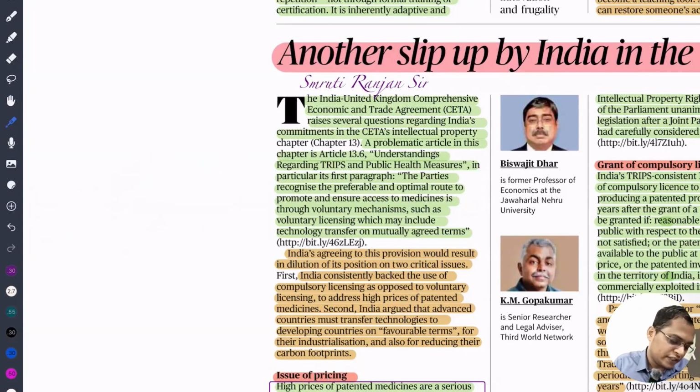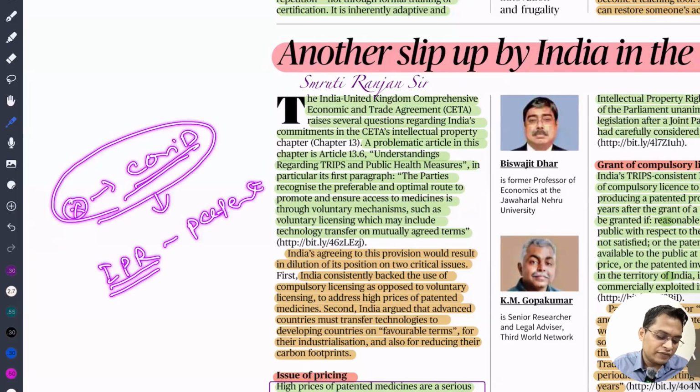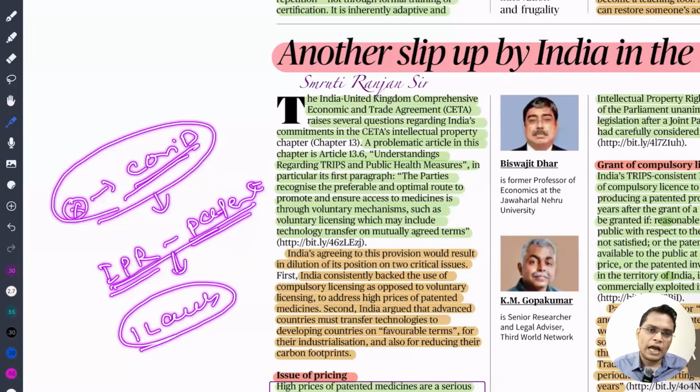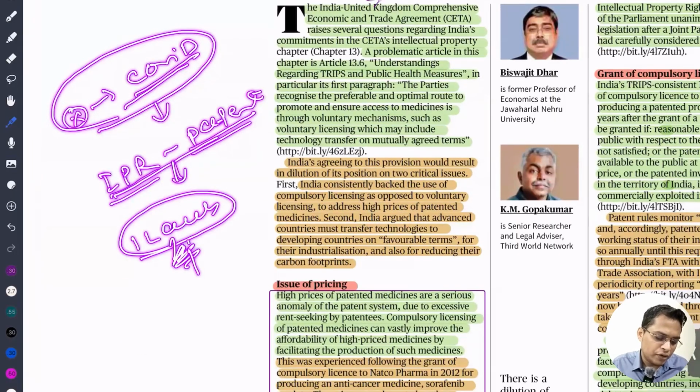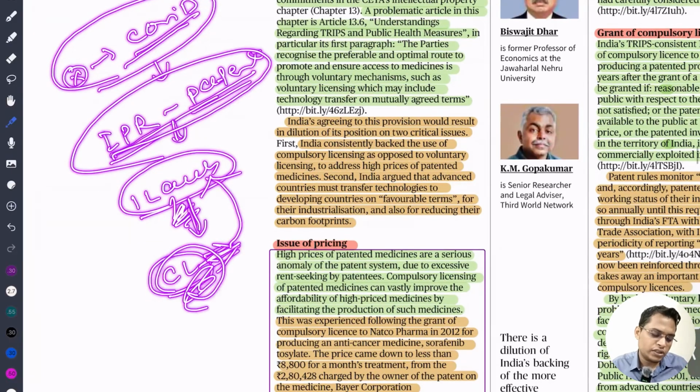Let's say a pharmaceutical company develops a medicine X for COVID, and to develop that medicine it takes a huge amount of time and money, so they apply for the IPR or patent. They get the patent, so that means they have the exclusive right to produce. They have no competition, so they fix the price, let's say 1 lakh rupees. And 1 lakh rupees is not affordable for everyone. In that case, the government will make it compulsory licensing. That means any pharmacist can produce this patented product without having to pay royalty or anything to this company. So this is what is called compulsory licensing.